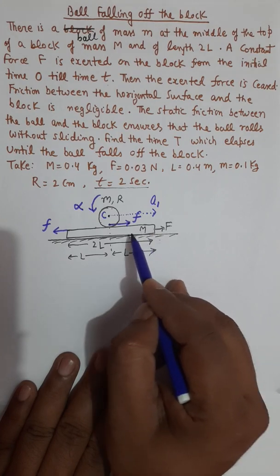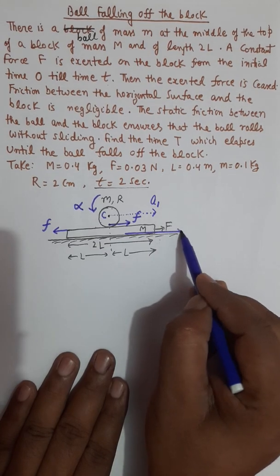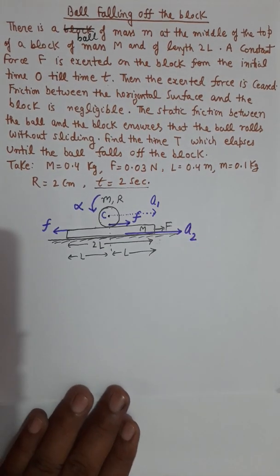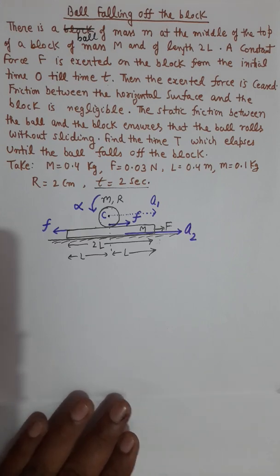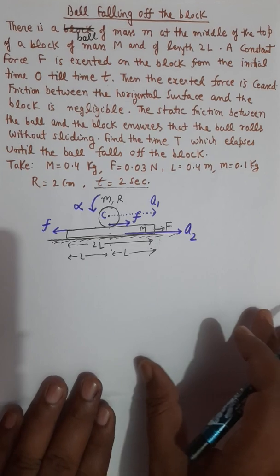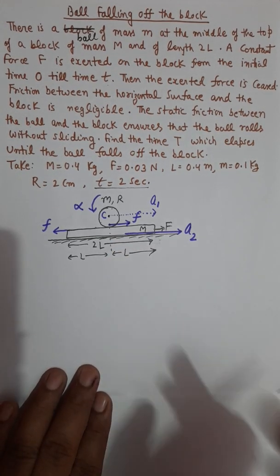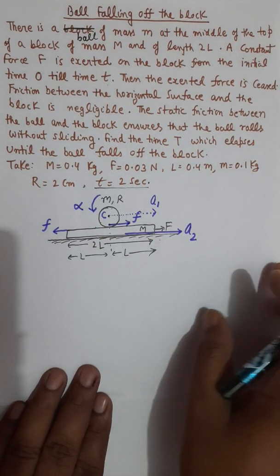And let us say that this capital M mass will move forward with acceleration a2. Now it is clearly mentioned in this problem that there is no sliding. The sphere is rolling, but it is rolling without sliding.